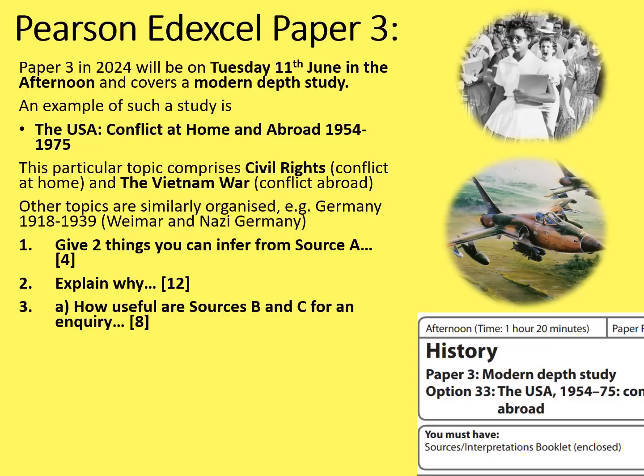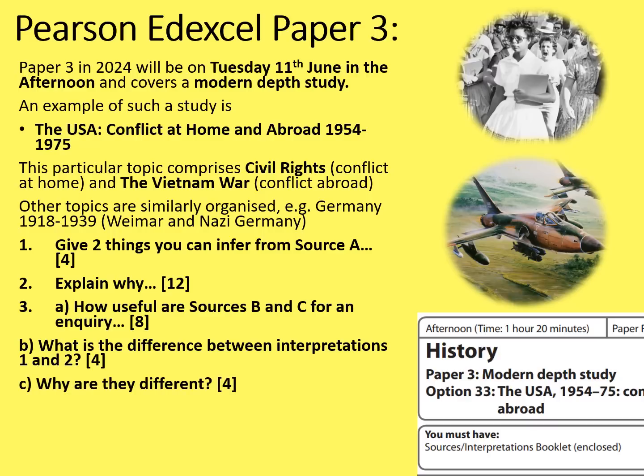The first part of question 3, A, is how useful are sources B and C for a particular inquiry, and that's worth 8 marks. Then B, what is the difference between these interpretations? That is only worth 4 marks, and it's probably the easiest of the lot. But then you've got to explain why those interpretations might be different. And usually a safe bet is to refer to where the historians may have got their information. You'll find that one of the sources, B or C, will go with one of the interpretations. So for example, it might be that source B goes with interpretation 2 and source C goes with interpretation 1. So try and identify that. It makes it a lot easier.